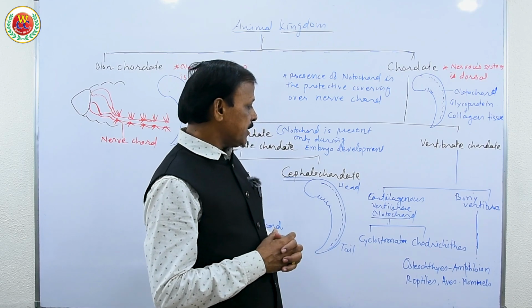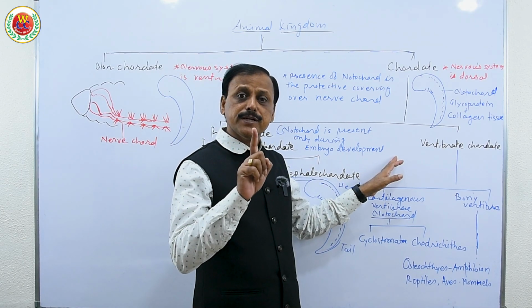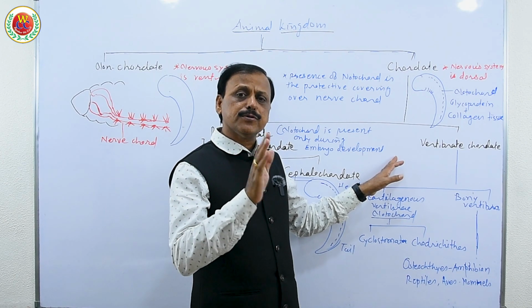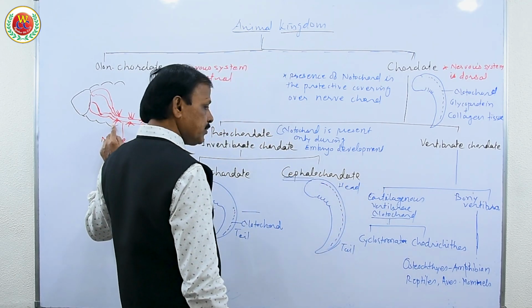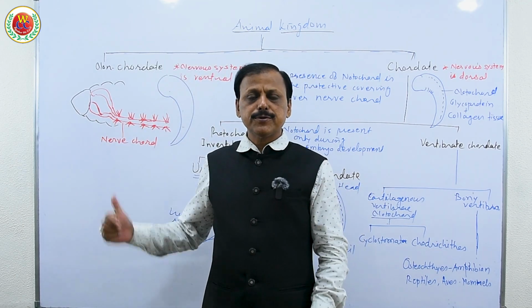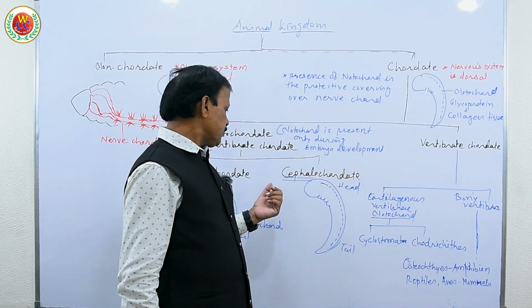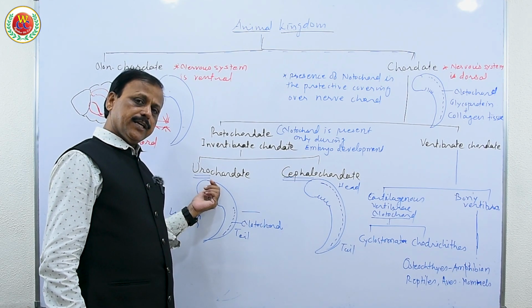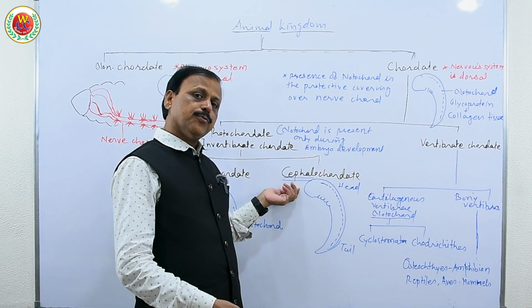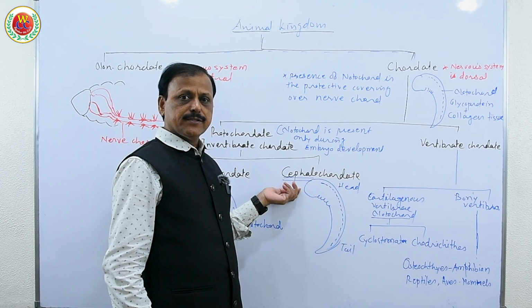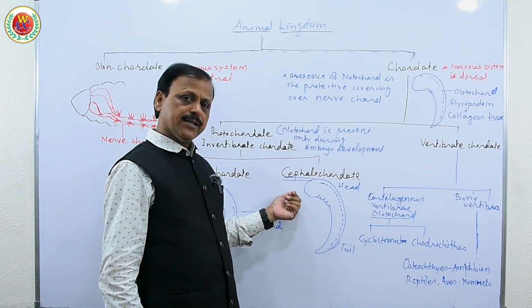But in annelids, as we have discussed in one of the videos, from annelids onward they are triploblastic coelomate. Because of the coelom, having mesoderm with a cavity, they have a well developed nervous system. Therefore they show the presence of a nerve cord but no notochord, and so they are non-chordate up to hemichordata. But from protochordates, urochordates that is tunicates, cephalochordates and cyclostomata, they have a nerve cord with a covering of cartilage, or a covering of glycoprotein and collagen fiber sheath. Therefore they are chordates.